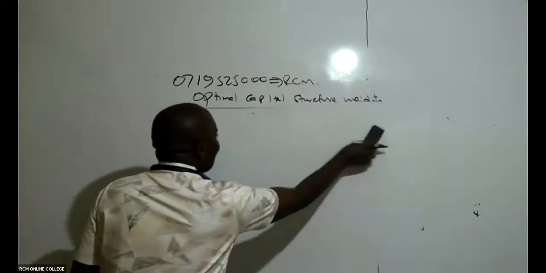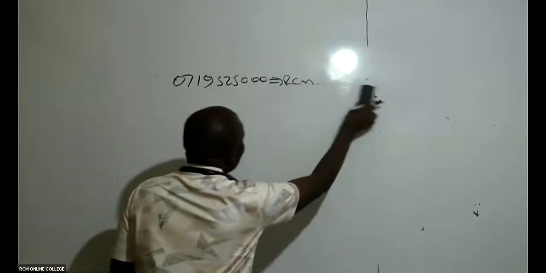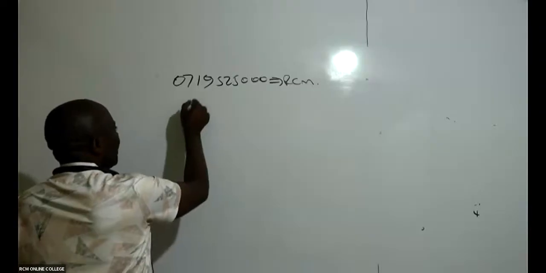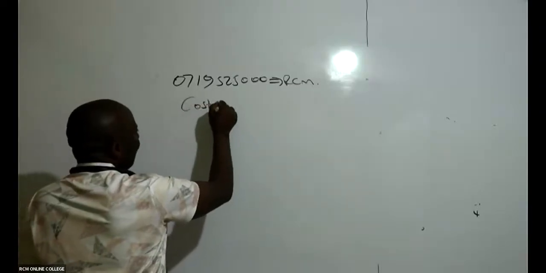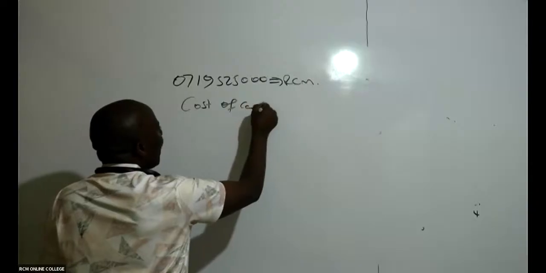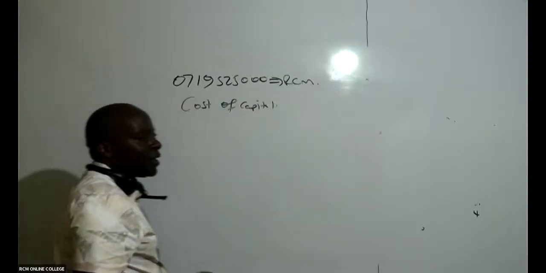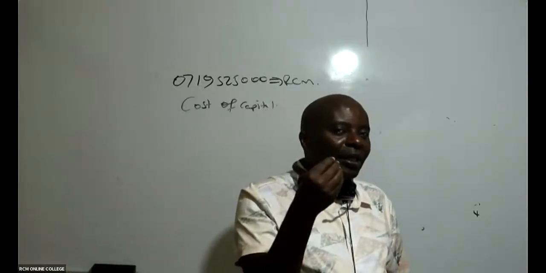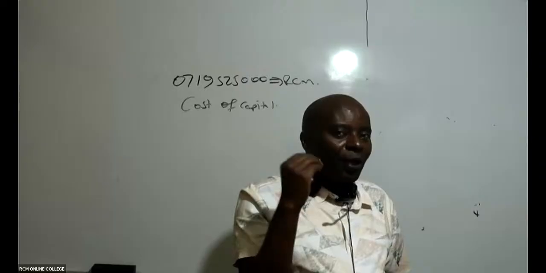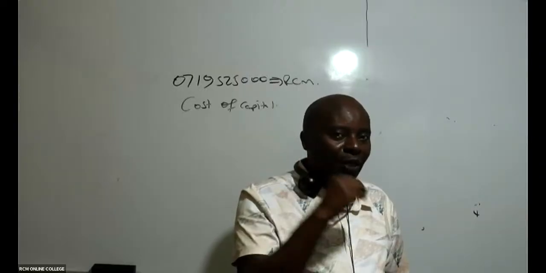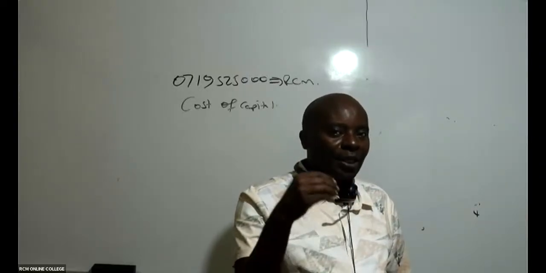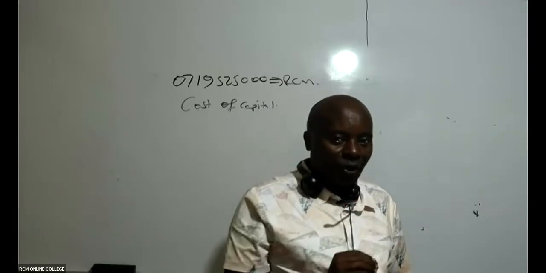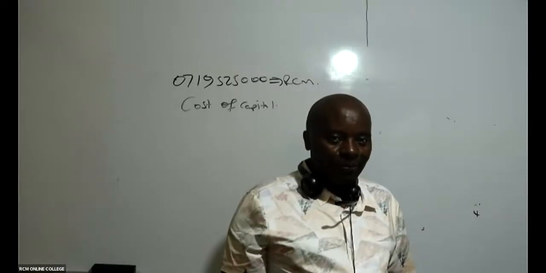So, for example, in this question, if they just wanted you to get an appropriate cost of capital without mentioning WACC, would you have managed to give us this cost of capital, knowing that it is WMCC they wanted you to compute? Very few finance scholars would have been able to identify a WMCC situation. Very few. That is why very many students fail this paper called Financial Management and Advanced Financial Management.